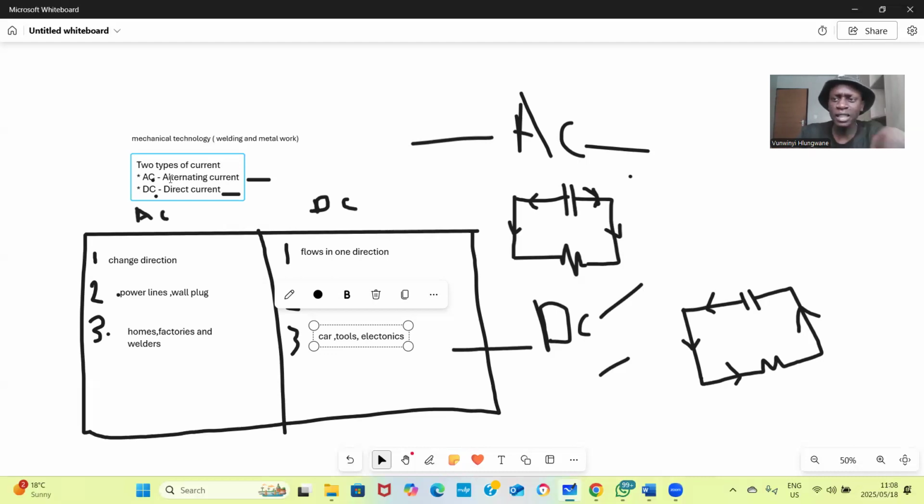Remember, AC has many directions. That means it can have frequency. AC has frequency while DC does not have frequency. Or you can say AC changes frequency while DC does not change frequency. It remains the same.